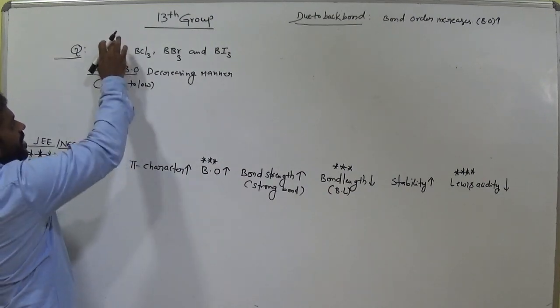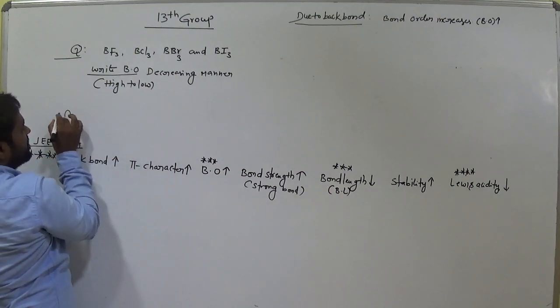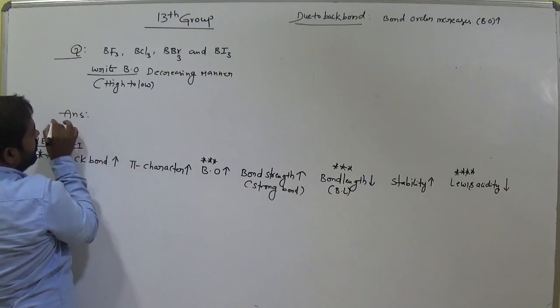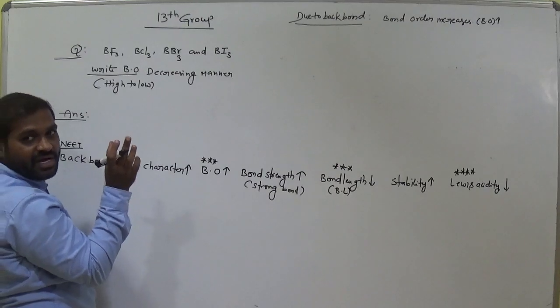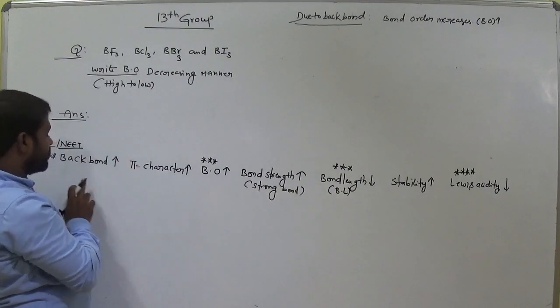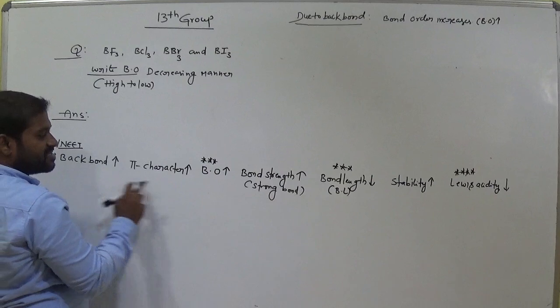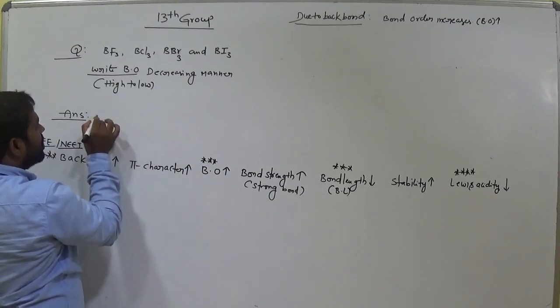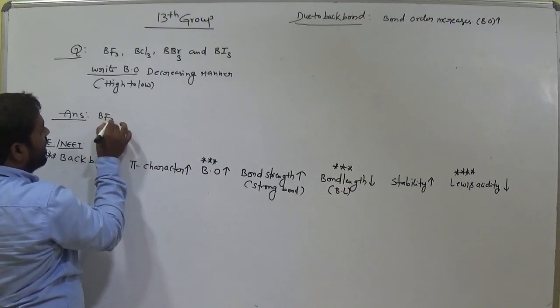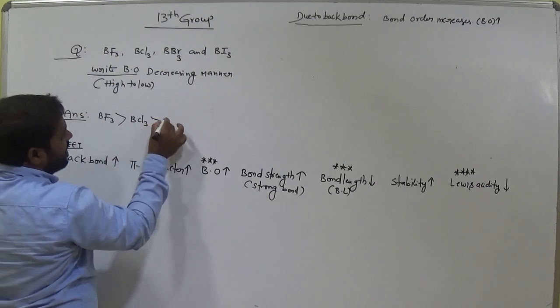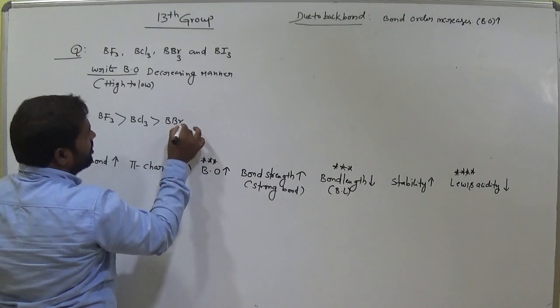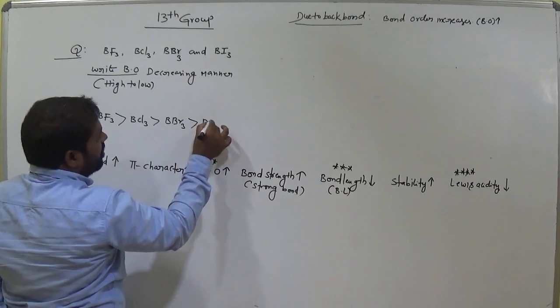In boron trifluoride, same orbitals are involved or not? 2p, 2p. So that means back bonding is high. Back bonding high means bond order is high.